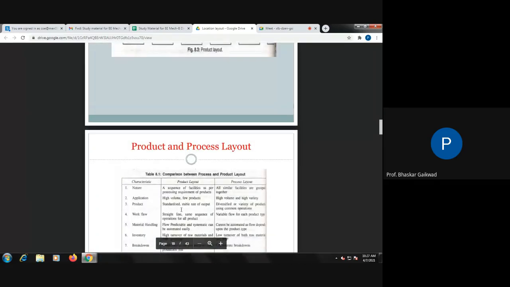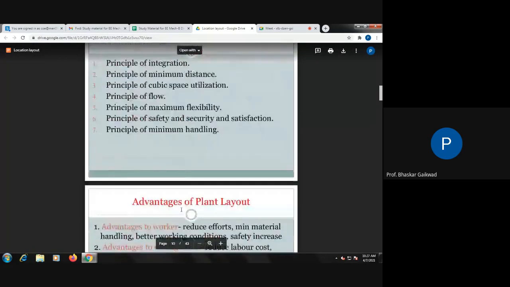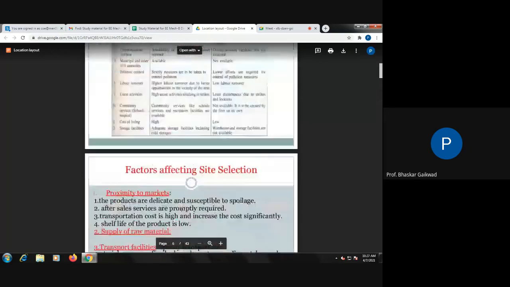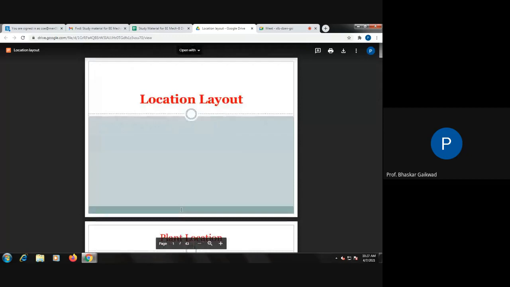Let us go from the first part, the location and plant layout. Now, when you start your own industry, what location will you select?